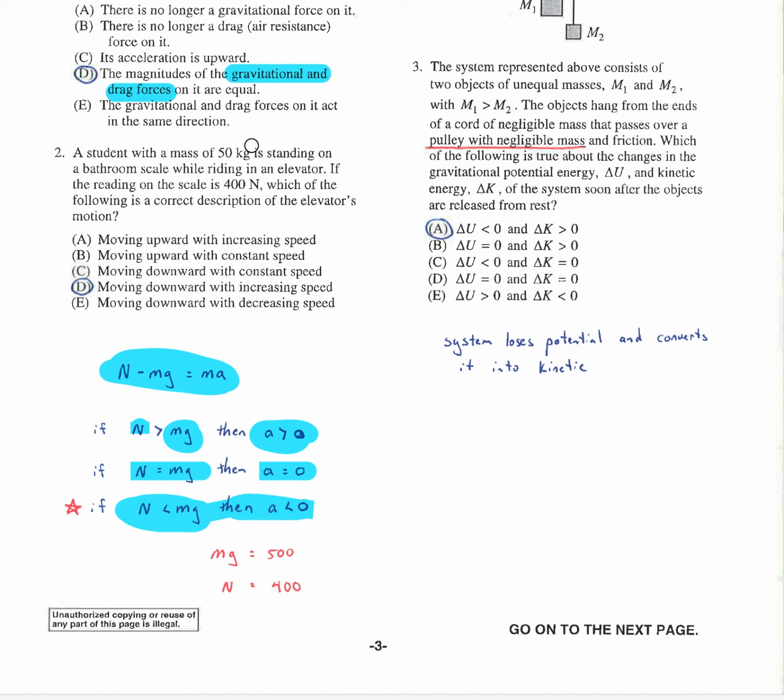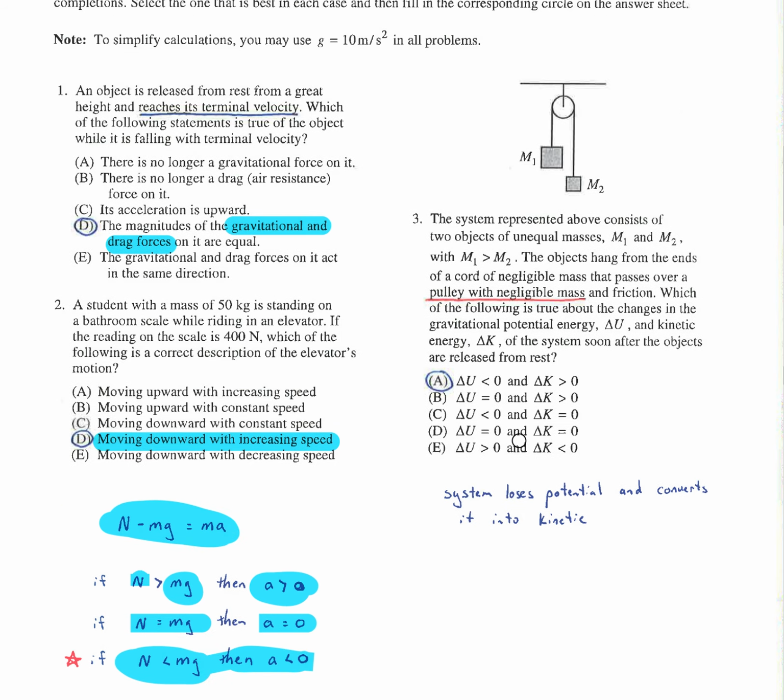A mass of 50 would be roughly a weight of 500, so a normal force of 400 thus would be less. Okay, so you could either be moving upward and slowing down, or you could be moving down with increasing speed, right? Your acceleration clearly is going to be negative if the normal force is less than your weight.